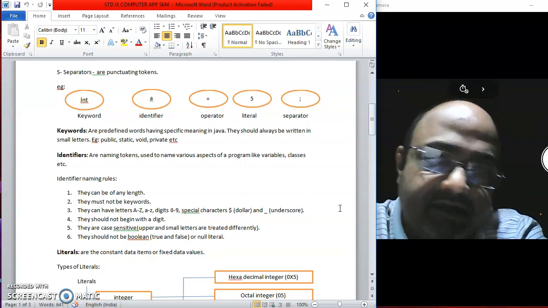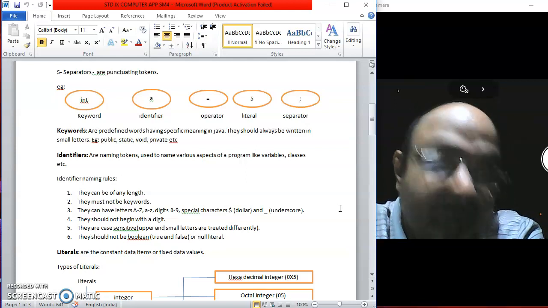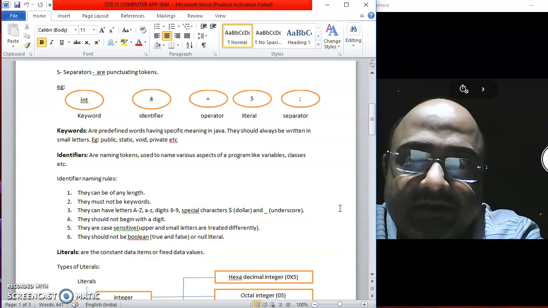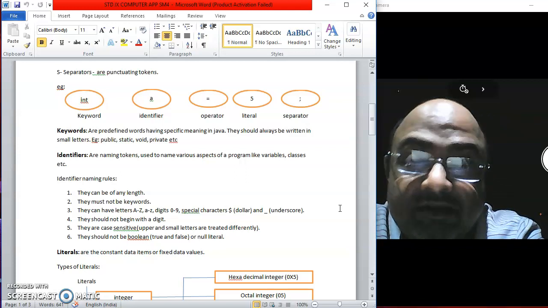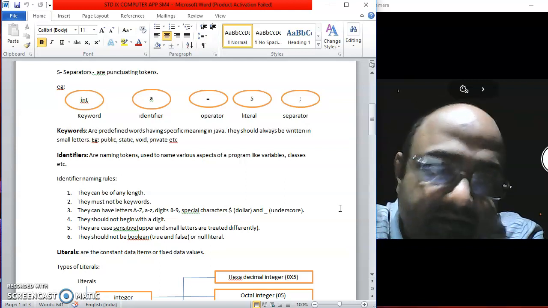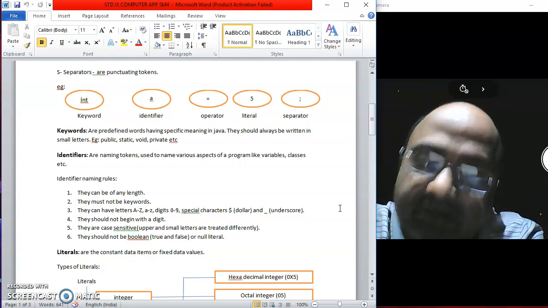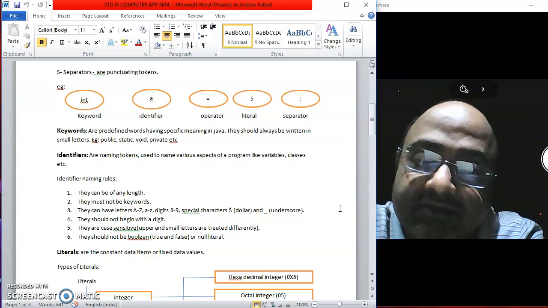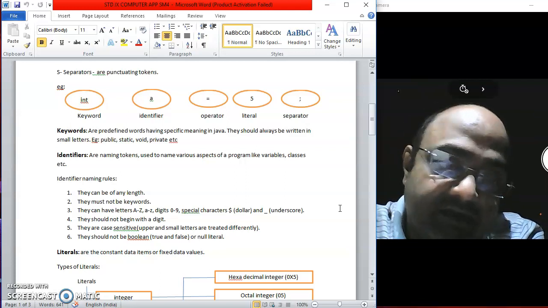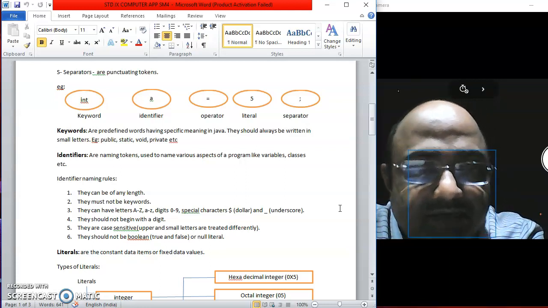Second rule is that they must not be keywords. Keywords are predefined words, I already told you, and I told you in the last class that you don't see a person by the name Fan. Why? Because Fan is already predefined. In the same way, when you are naming something in Java, you have to take care that the name should not be predefined. That means I cannot keep the name of a class as int, because int is already a predefined data type.